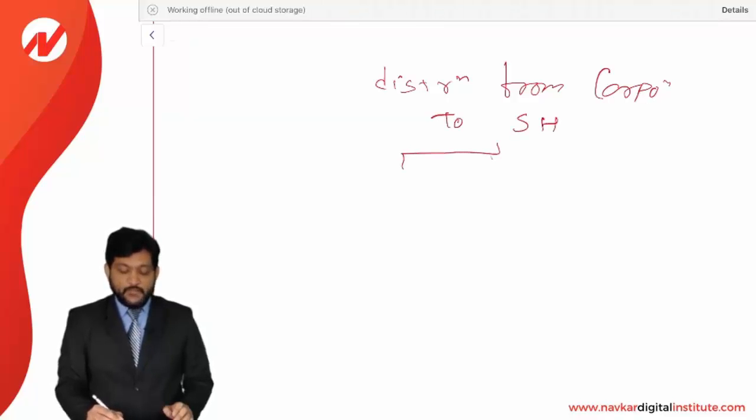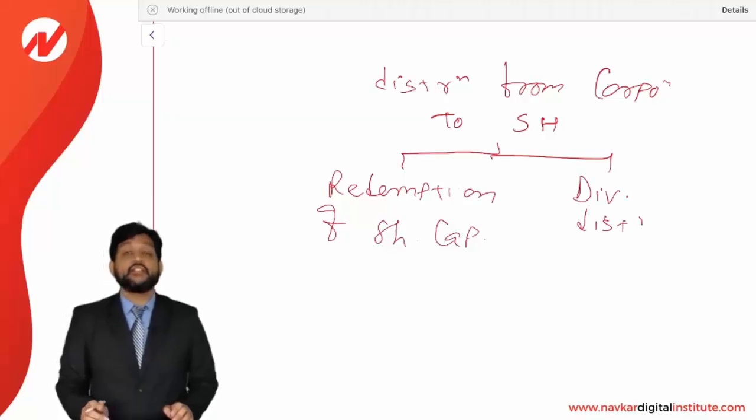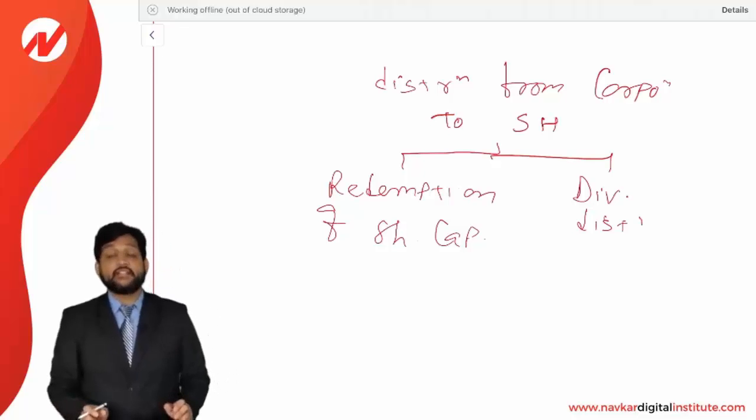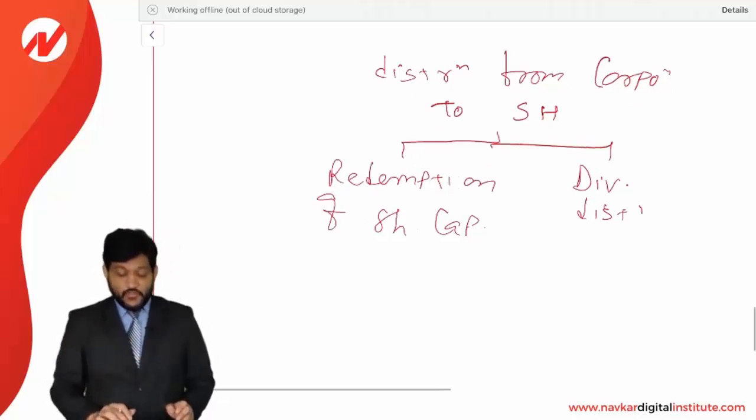Now it may be treated as redemption of share capital, or it can be treated as dividend distribution. Now we need to identify very clearly that distribution from a corporation to a shareholder is redemption of capital or it is a dividend distribution.